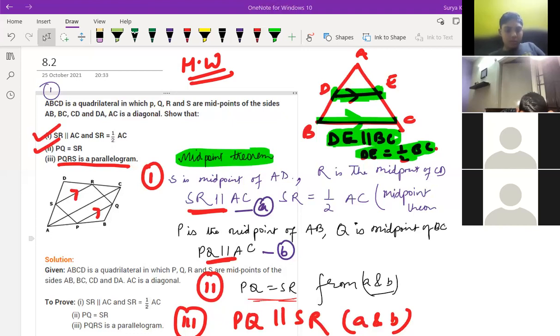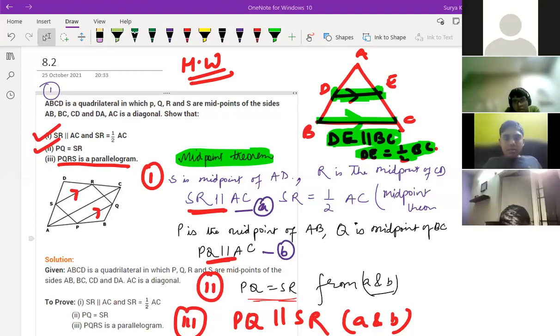Who has left? Sai Ritvik. Satvik is not there, right? So only five children. Who has not joined? Shriyanvi is there. Hania is there. Nihar. Pulastya, you have not joined. It's loading.